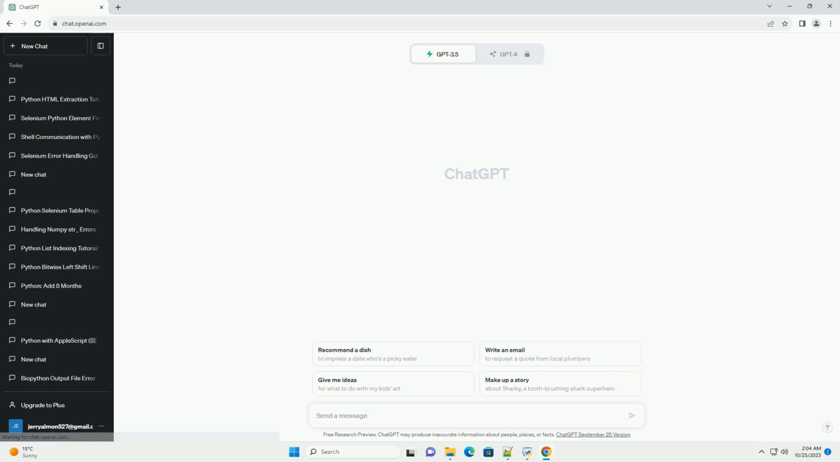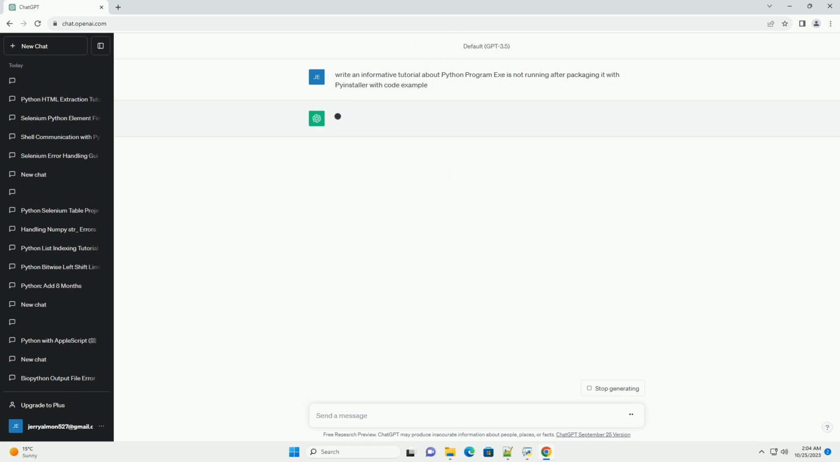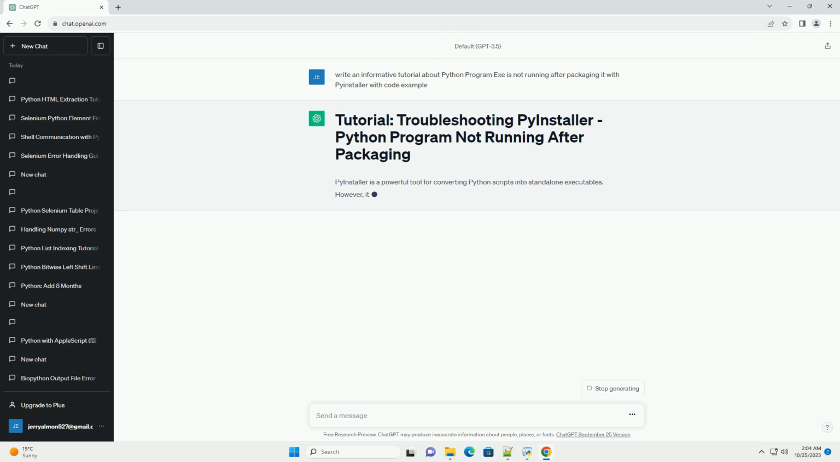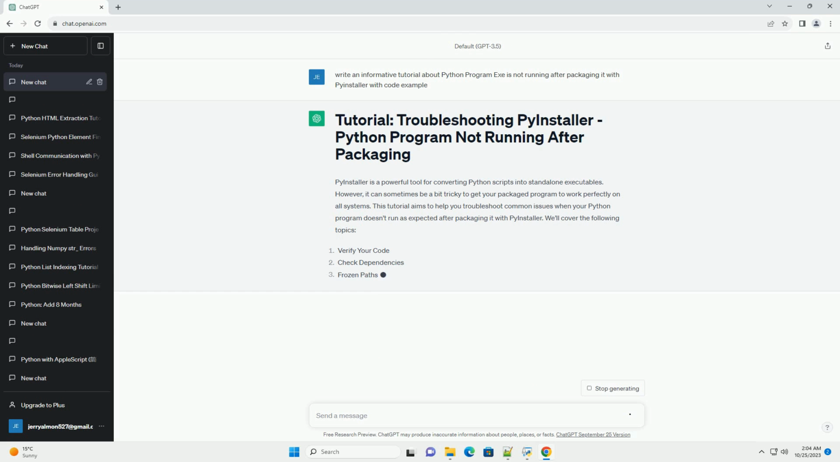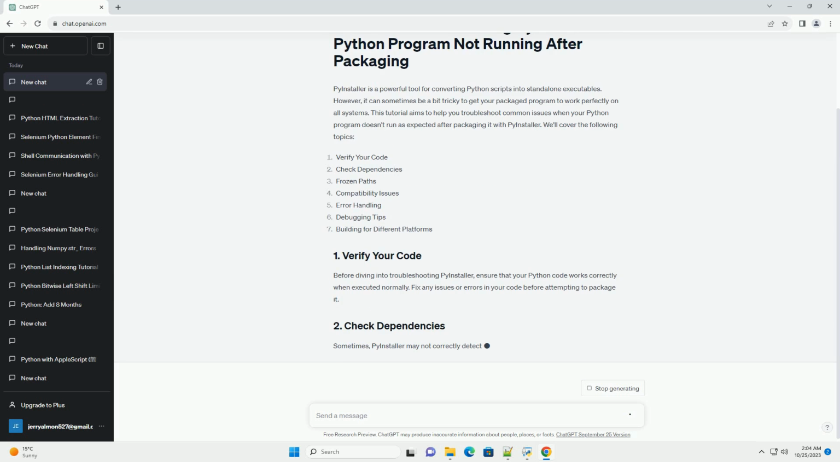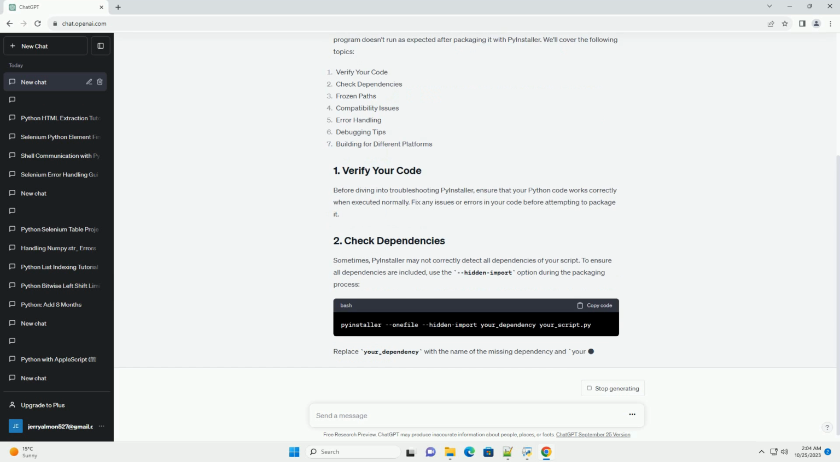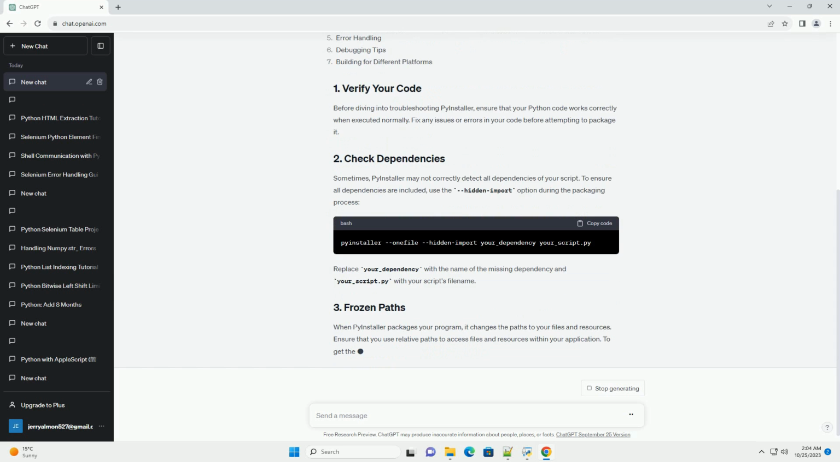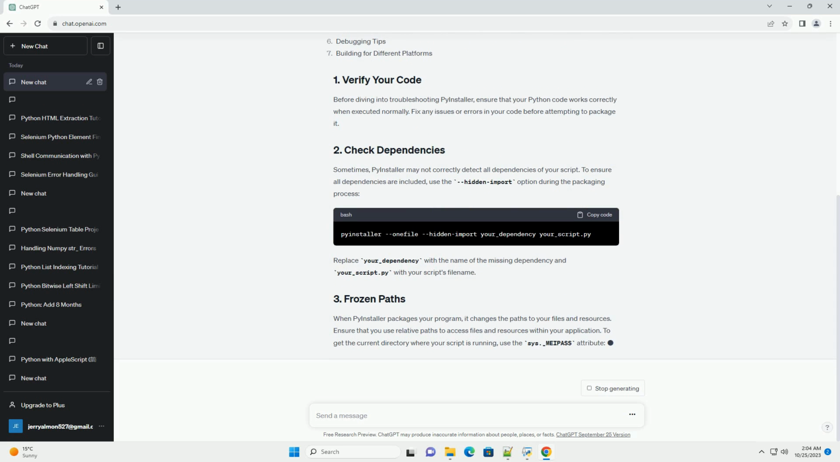PyInstaller is a powerful tool for converting Python scripts into standalone executables. However, it can sometimes be a bit tricky to get your packaged program to work perfectly on all systems. This tutorial aims to help you troubleshoot common issues when your Python program doesn't run as expected after packaging it with PyInstaller. We'll cover the following topics.